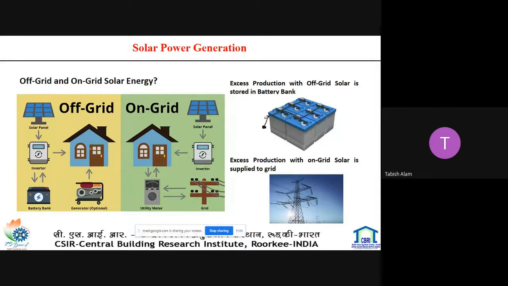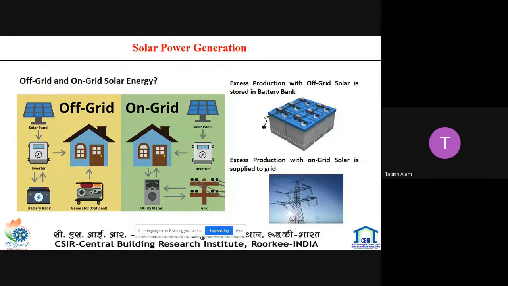And when there is no sunshine, or even at night time, we can use this stored energy in the house. But in the on grid, there is no need for a battery bank. We can directly use the solar electricity generated by the solar panel.